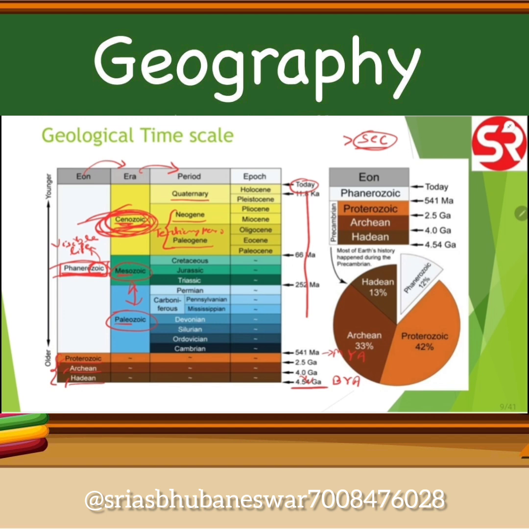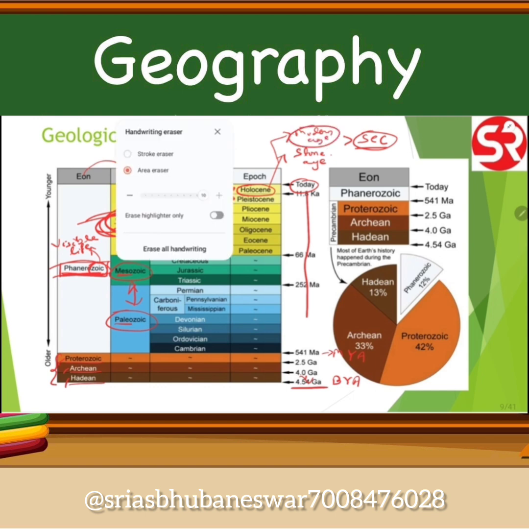Paleogene and Neogene are the older periods of the Cenozoic era, and Quaternary is the current period that we are living in, which is divided into two epochs, Pleistocene and Holocene. Holocene is the one we are living in today. So that's all we need to know. Or you can say that the ages are the Stone Age, and the modern age, in which we are living right now.